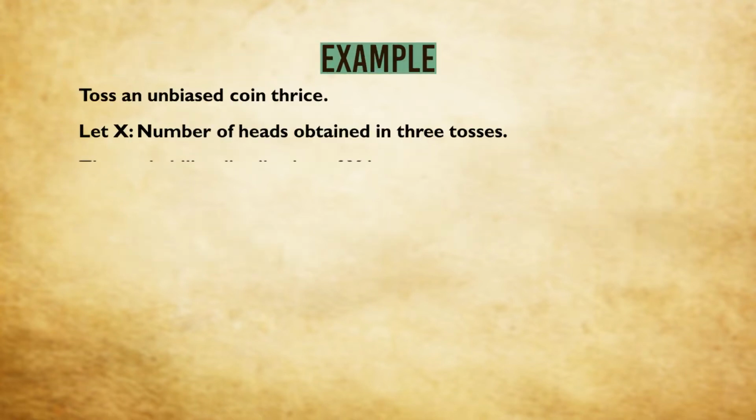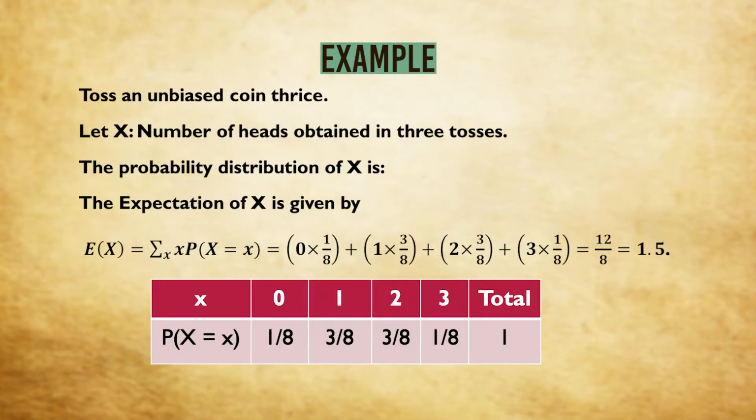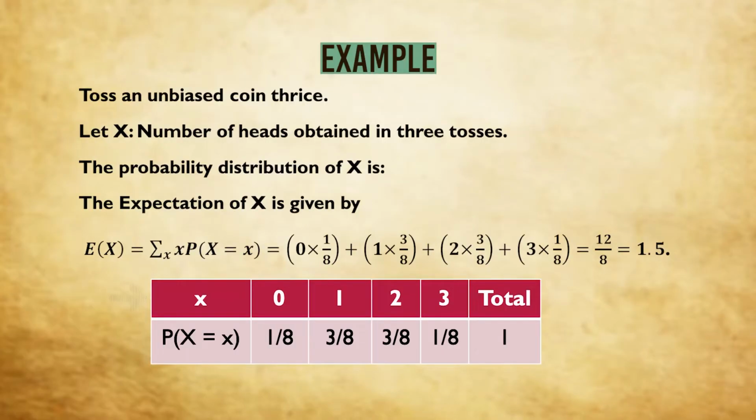We take an example. Suppose we toss an unbiased coin 3 times. We denote by X the number of heads obtained in these 3 tosses. So we have to find out the expectation of the number of heads, that is expectation of X. We have already come across this earlier when we talked about probability distribution in general, that here X will take up the values 0, 1, 2 and 3 with the probabilities 1/8, 3/8, 3/8 and 1/8, the total probability being 1.